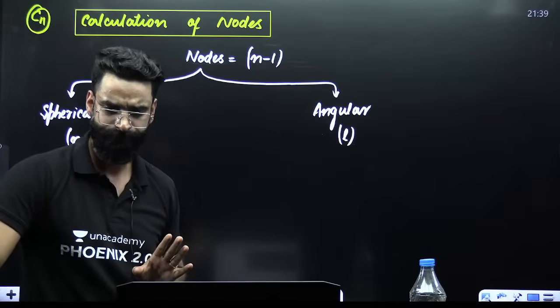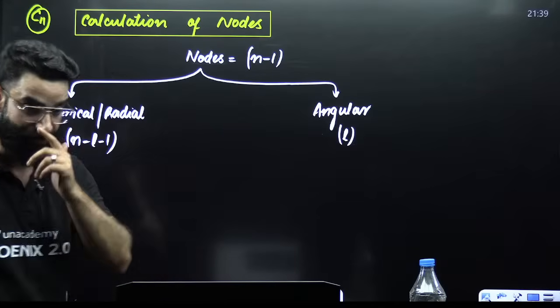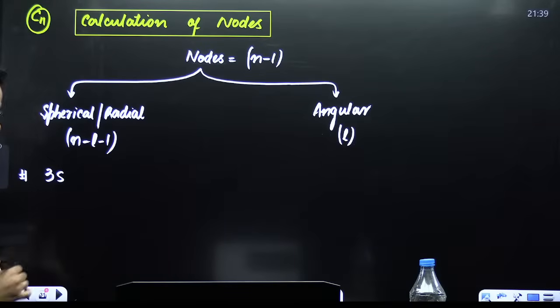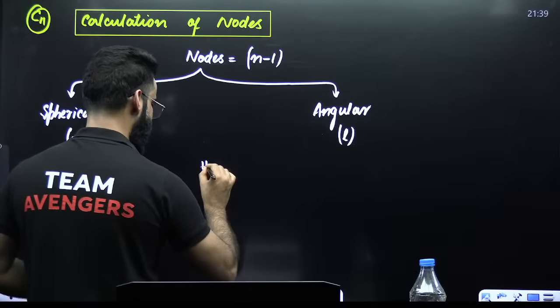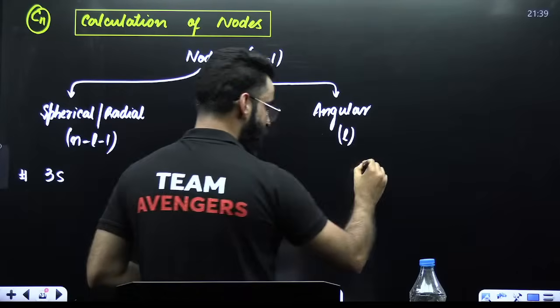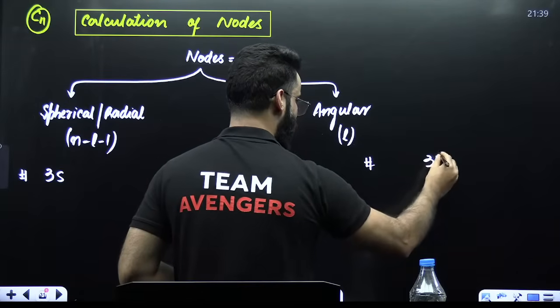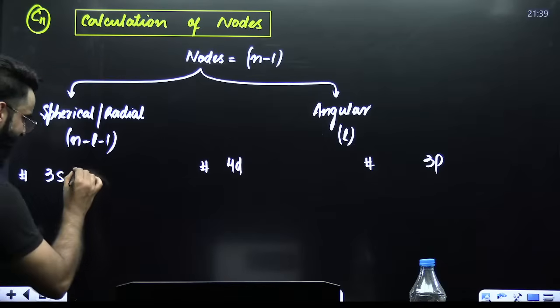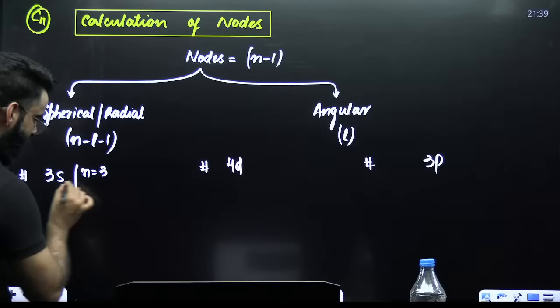See, guys, what I'll be doing. For example, the question is: in 3S, calculate the total number of nodes, radial nodes, angular nodes. For example, 4D, or 3P. Now tell me, what is the n value here? N value is 3, right?